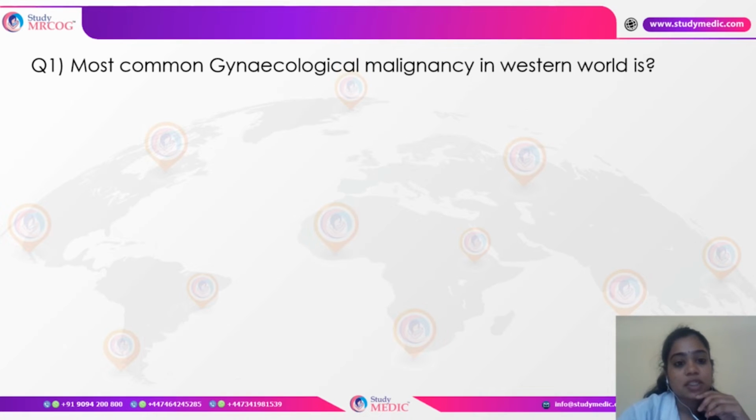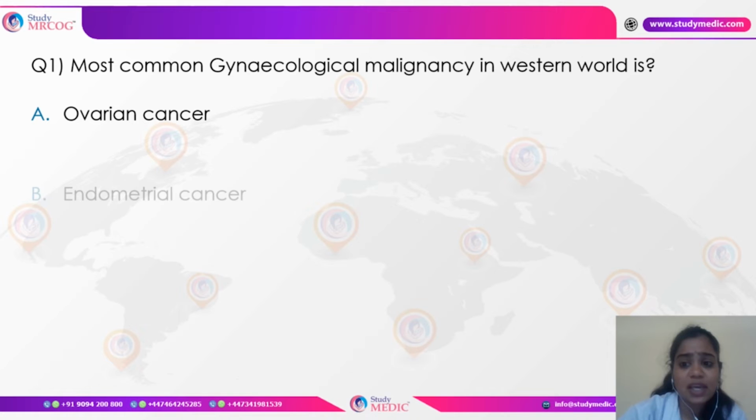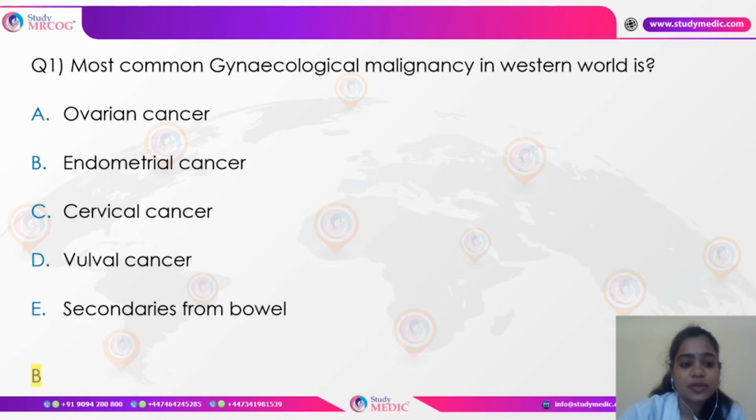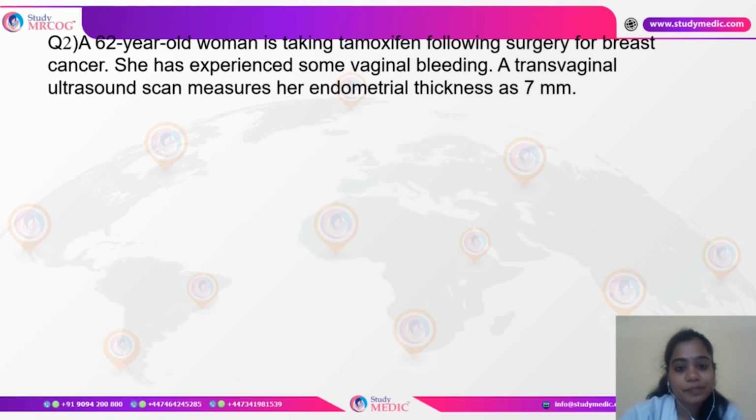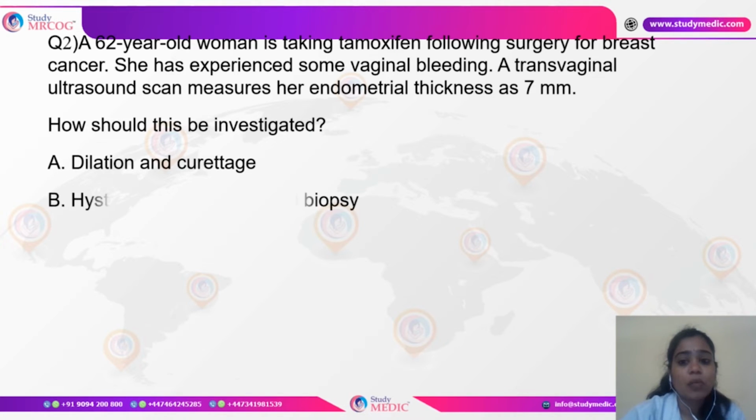So the most common gynecological malignancy in the Western world is going to be endometrial cancer. A 62-year-old woman is taking tamoxifen following surgery for breast cancer. She has experienced some vaginal bleeding, and a transvaginal ultrasound shows her ET is 7 mm. What do you want to do next?